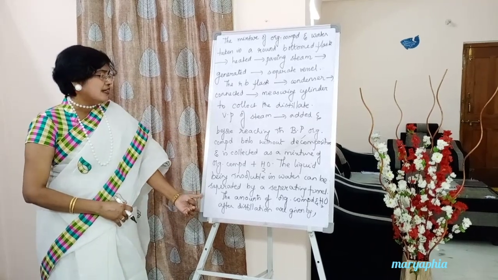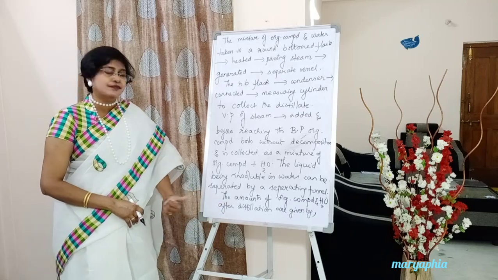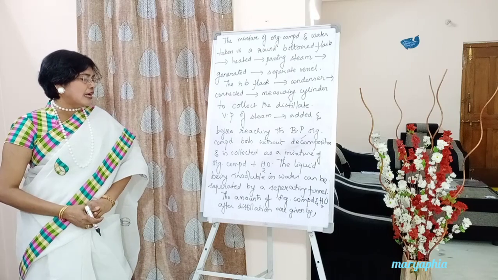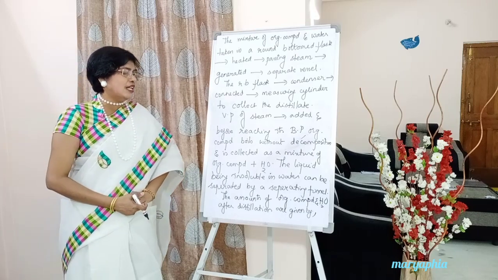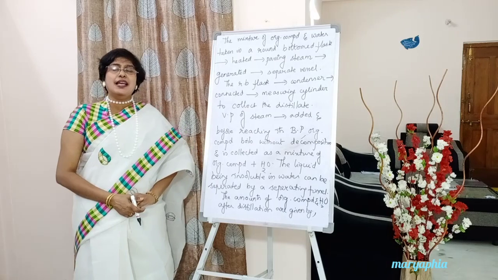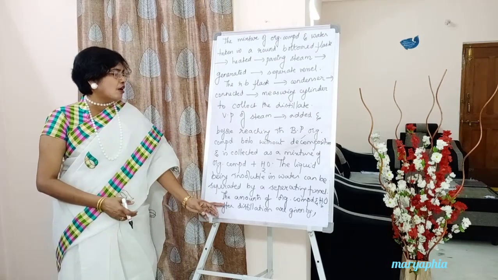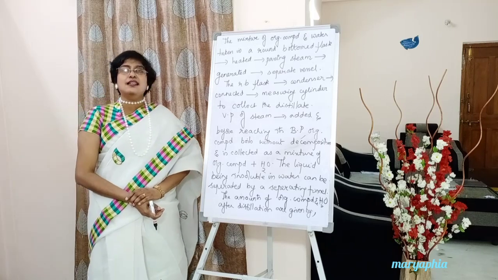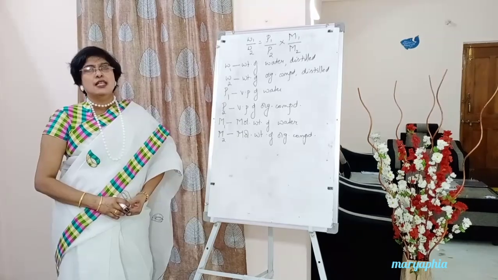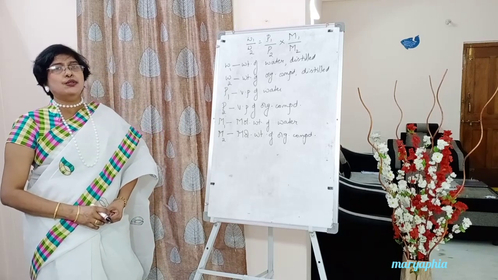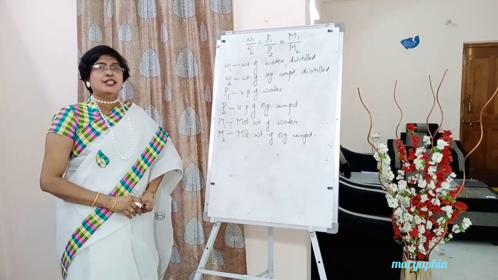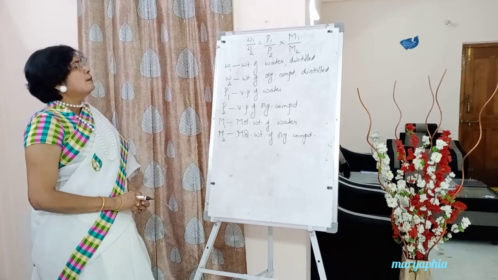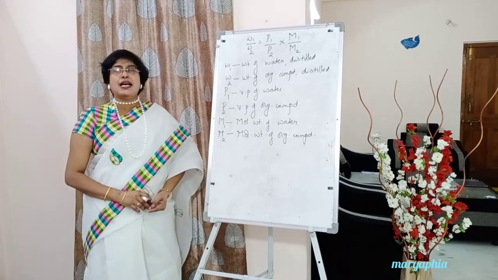Have you written, students? Next, write down: the amounts of organic compound and water after distillation are given by W1 by W2 equals P1 by P2 into M1 by M2.